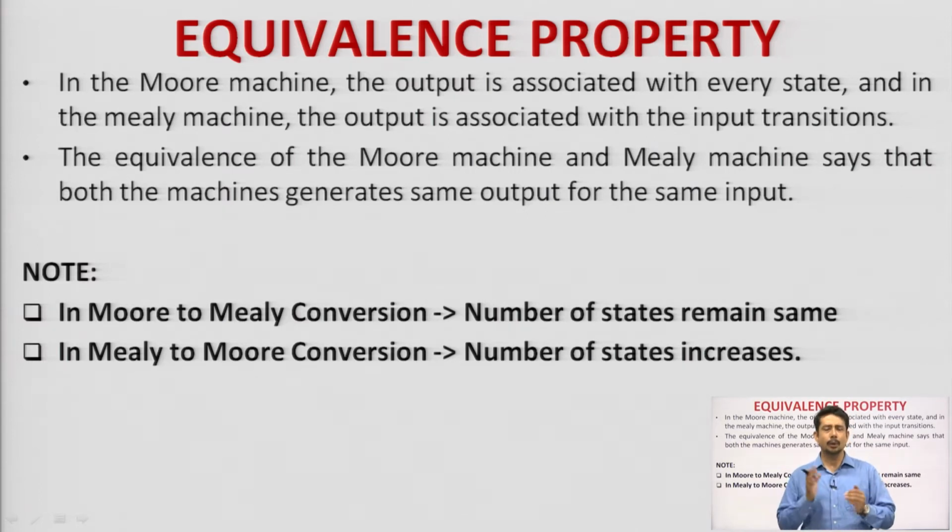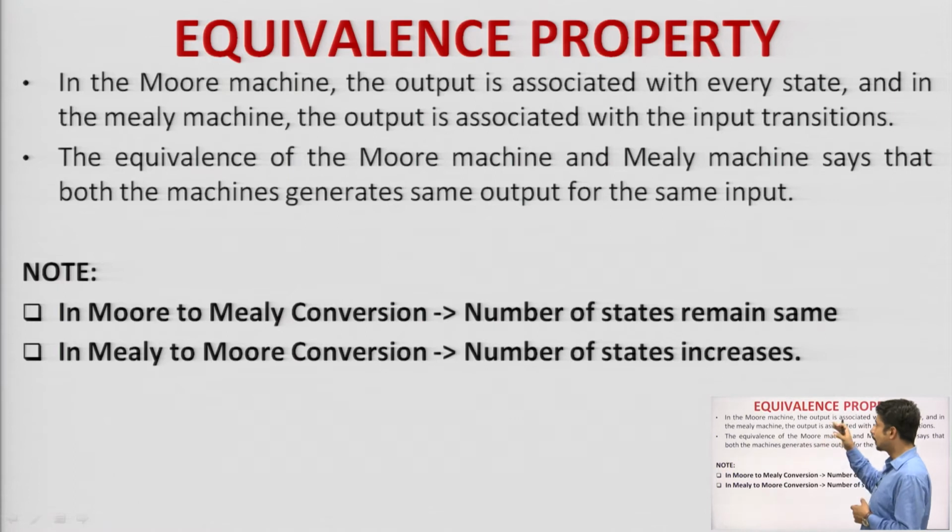So, if we look into all these machines, what is the basic similarity? The basic similarity is the language that is being asked. Suppose I have a machine M1 and another machine M2, and both machines accept the same language, then can we say that M1 and M2 are equivalent to each other? Yes, exactly. So, that is why we have to find out certain equivalent properties, whether the Moore and Mealy machines are equivalent to each other or not.